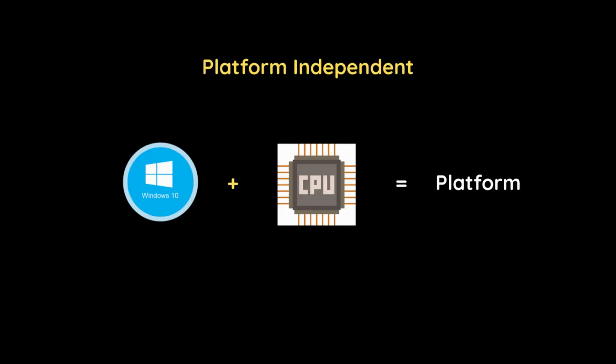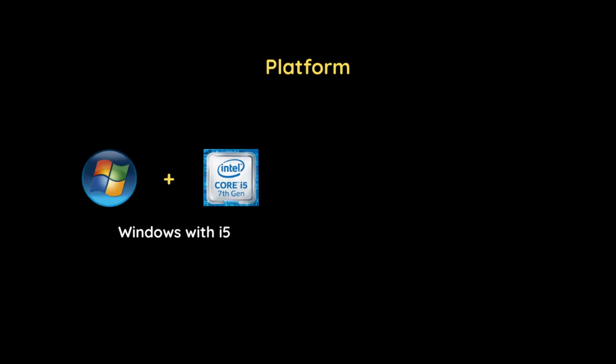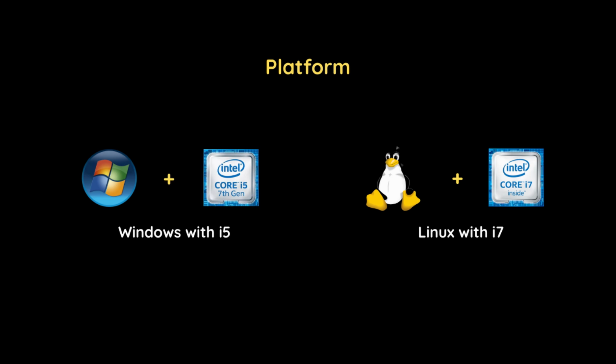In the programming world, the word platform means the environment in which our program executes. In simple words, we can say it is a combination of operating system and CPU. For example, Windows with i5 processor and Linux with i7 processor are two different platforms. Now let us see how Java is platform independent.